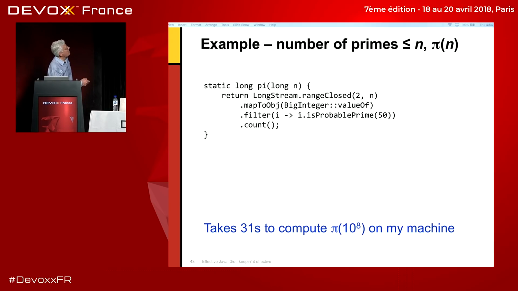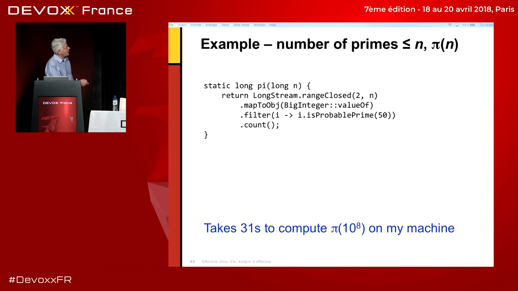Here's another program that computes the number of primes less than n, called pi of n. And it's pretty straightforward as well. We take a long stream from 2 to n. We map each object to a big integer, and we filter by is it a prime or not. Once again, 50, the magic number. And finally, we count how many primes there are.